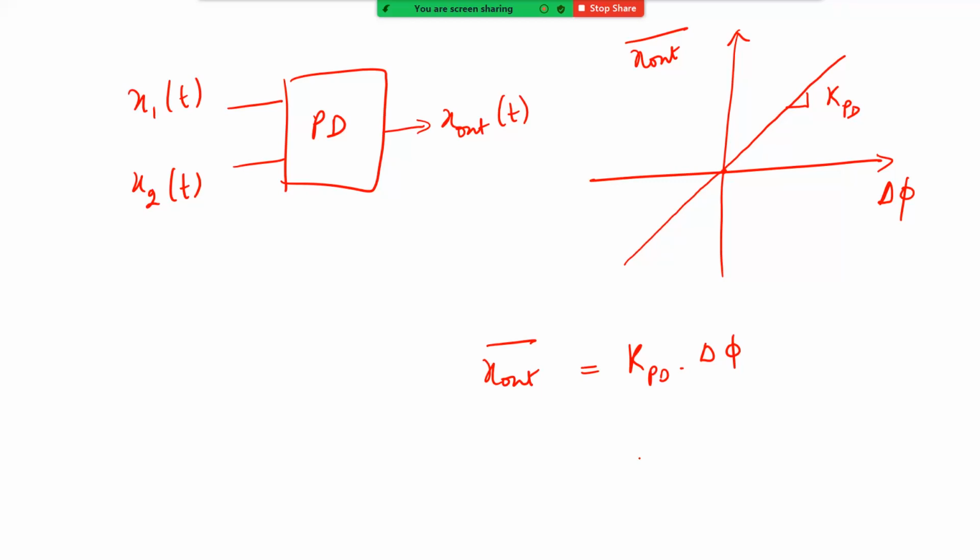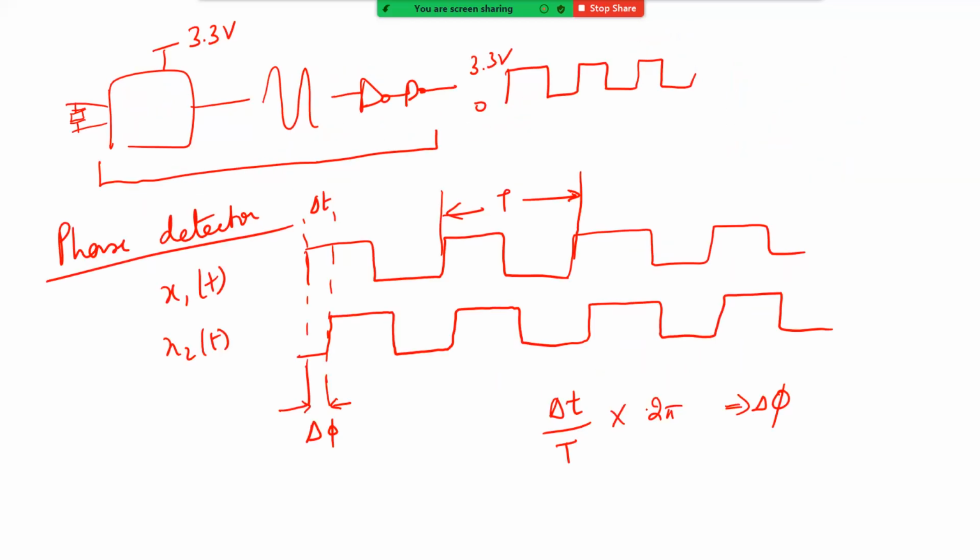I mean, you might think, okay, this seems like a very complicated thing. Okay, how can we do this? I'll give you a very simple circuit. Let me just clear the space here. So del phi can be written as del t by capital T into 2 pi.